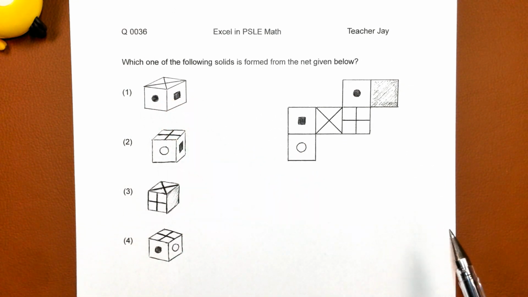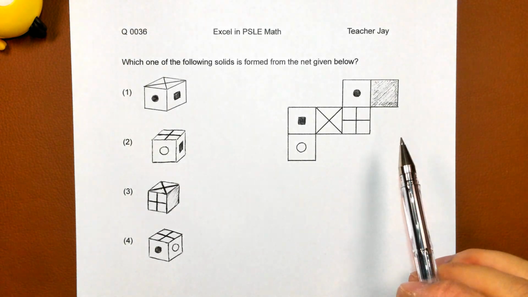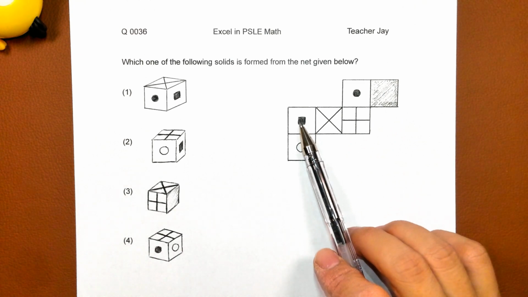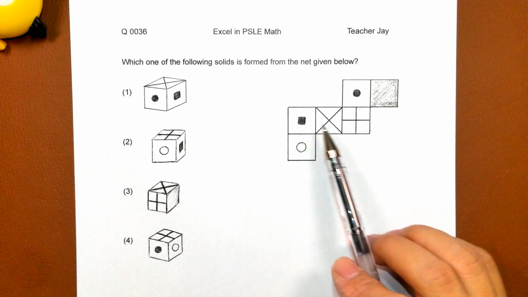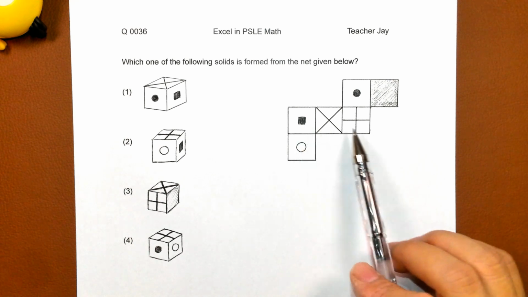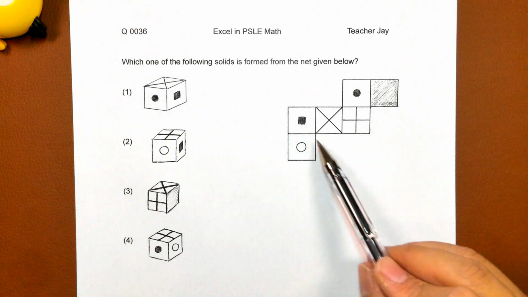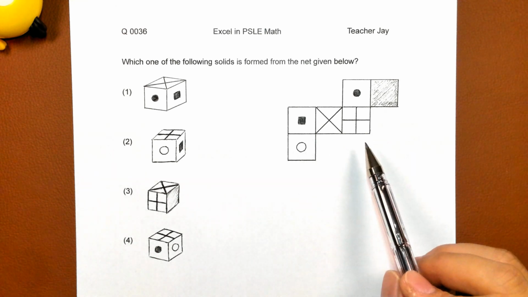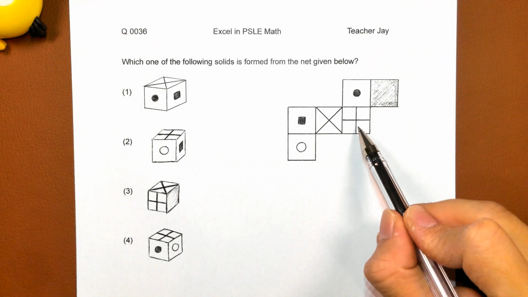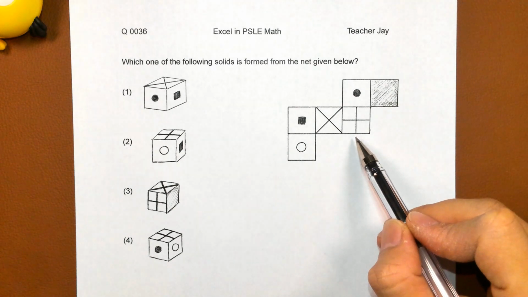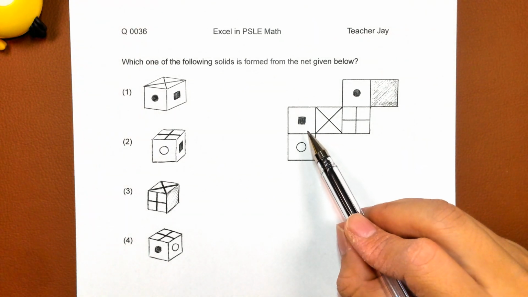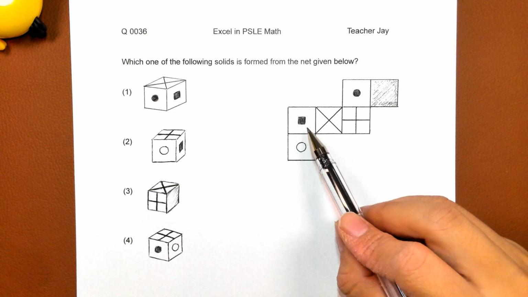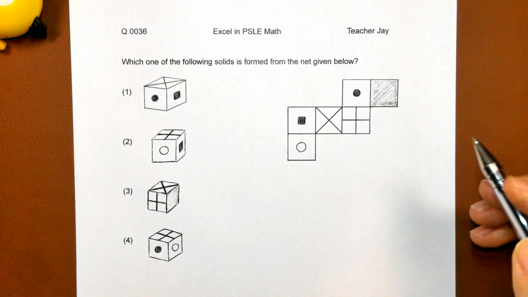So in other words, if 2 faces are opposite each other, like this black square and this cross, they are opposite each other on the cube. So then we can only see one of them. That means if we can see the cross here, we are not able to see the black square because it is opposite to the cross.